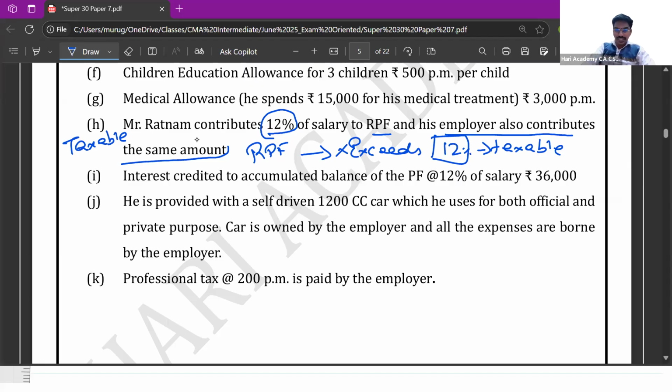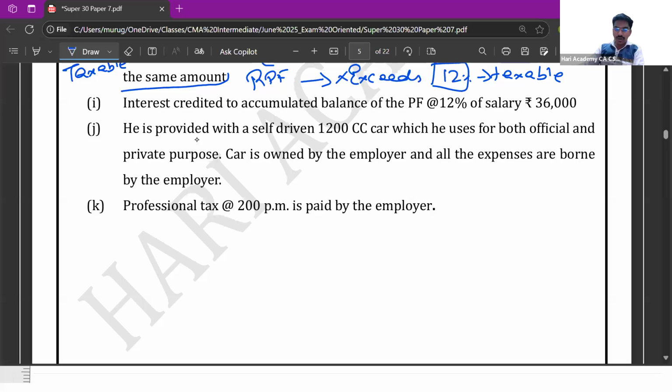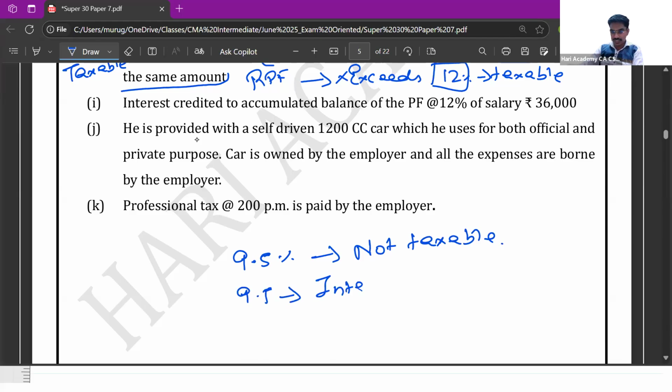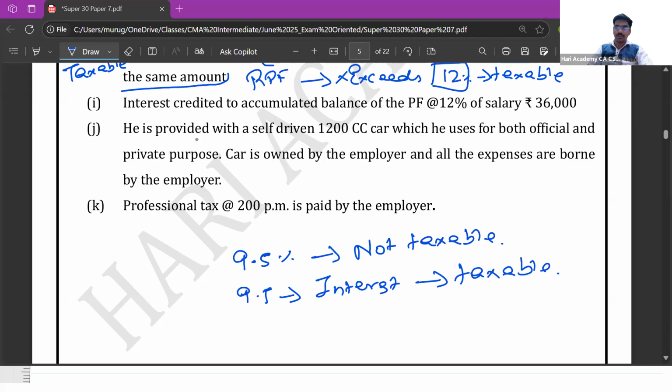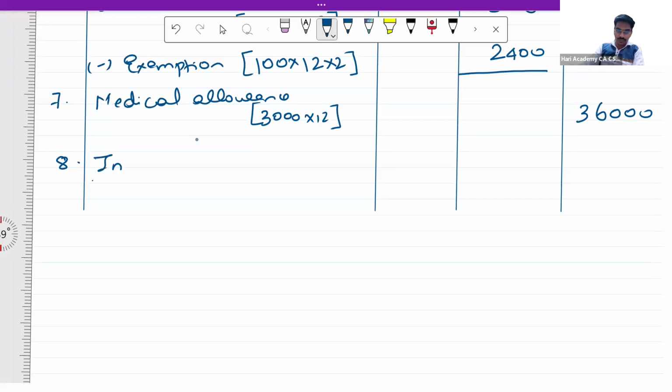As far as interest on PF is concerned, up to 9.5% it is not taxable. In excess of 9.5%, any interest which is received, this interest alone is taxable. So interest on PF up to 9.5% is not taxable, and more than 9.5% is taxable, right? So, interest on recognized provident fund.